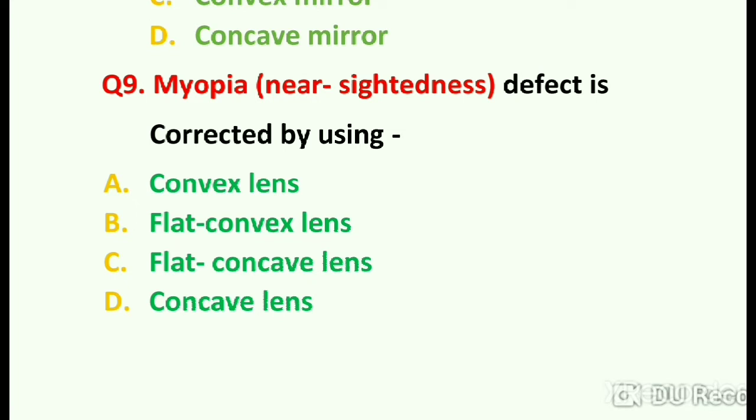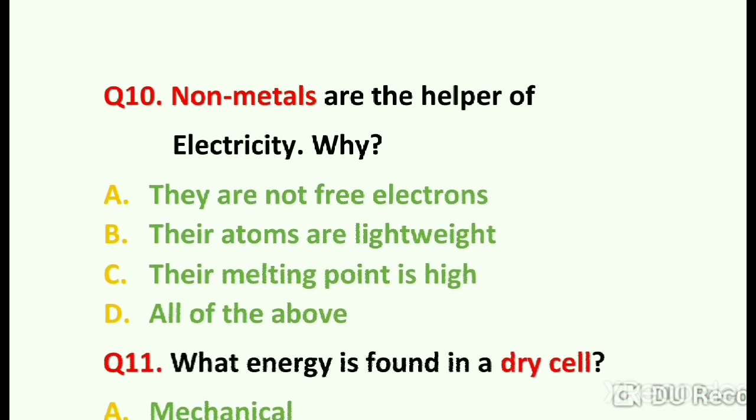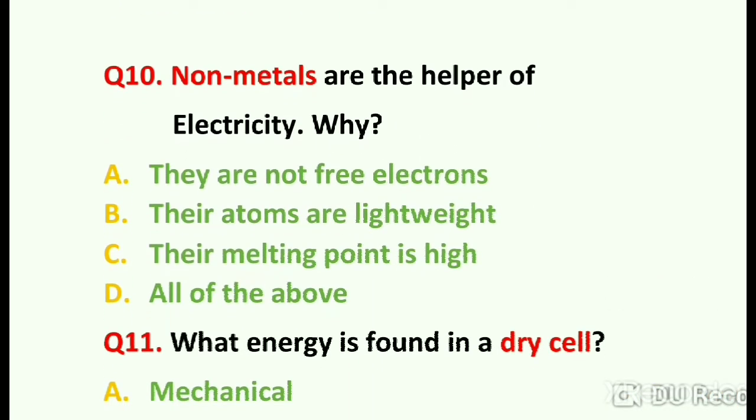Next one is, myopia, nearsightedness is corrected by using. So first you should know that myopia is a disease in which a person can see nearby objects but can't see far objects, and it can be corrected by using a concave lens. Option number D. Question number 10 is, non-metals are poor conductors of electricity. Why? Because they do not have free electrons.